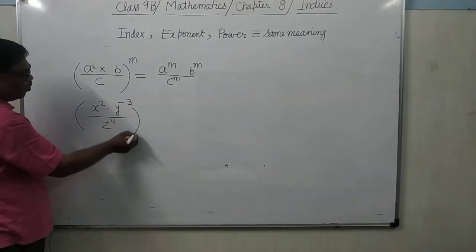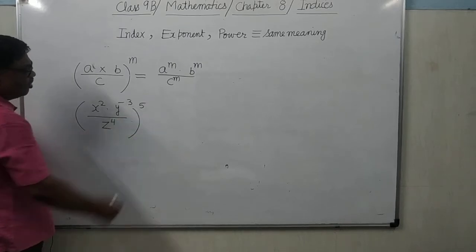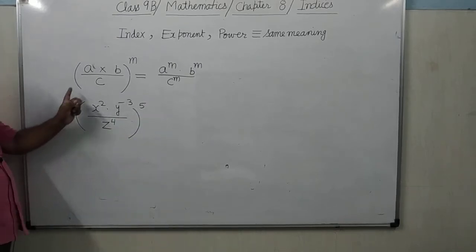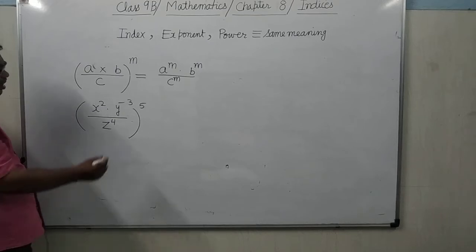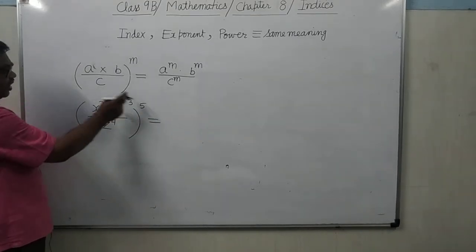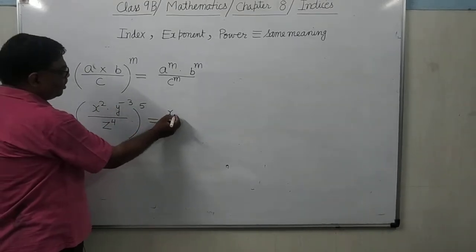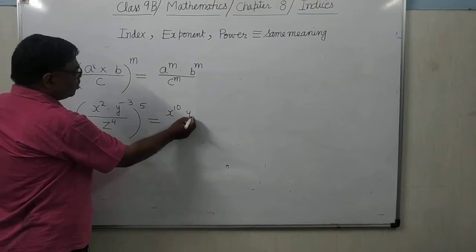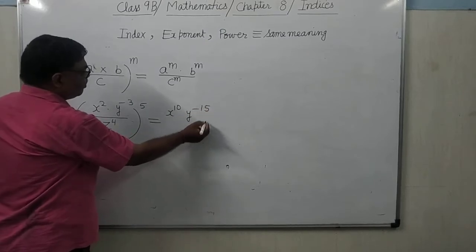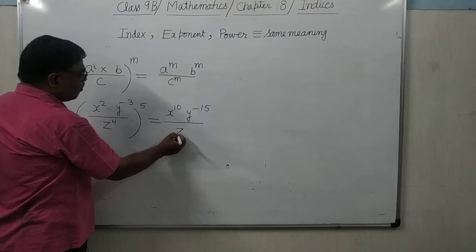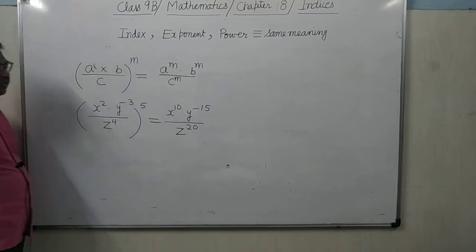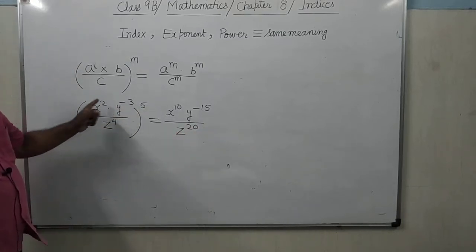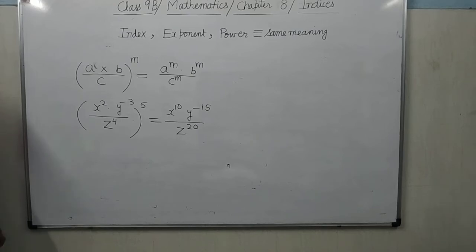Simple, take one example: (x square into y to the power minus 3 divided by z to the power 4) whole to the power 5. What will happen? Powers will multiply. When you raise the power, it will be x to the power 10, y to the power minus 15, z to the power 20. Each power will be multiplied by 5.